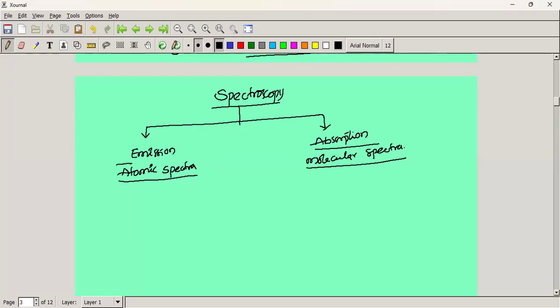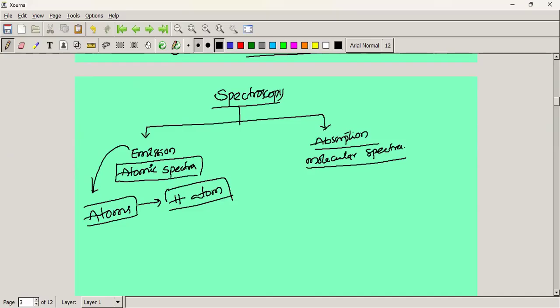Why is emission spectra called atomic spectroscopy? Because the emission spectra is given only by atoms. This is well known in the case of the hydrogen atomic spectra.